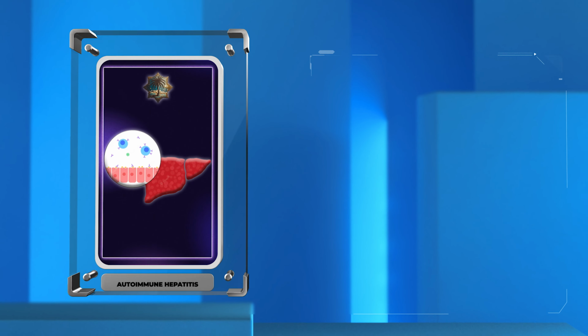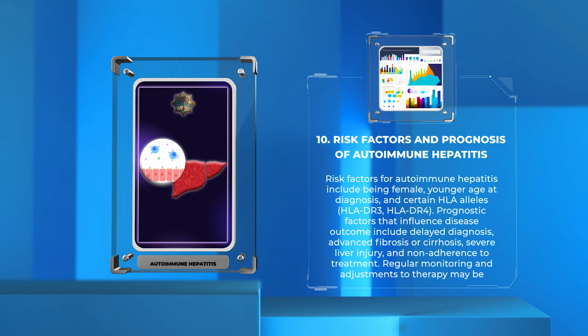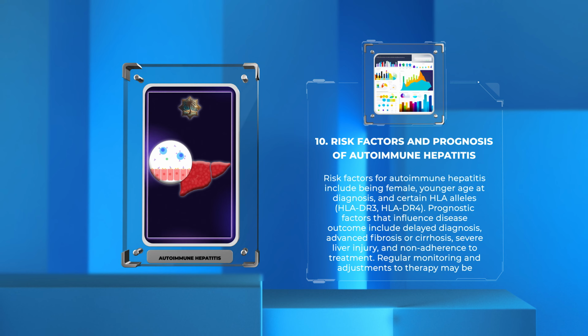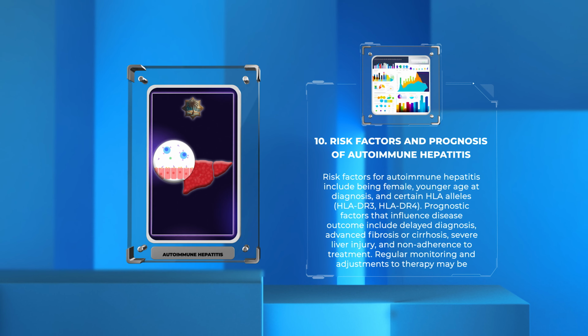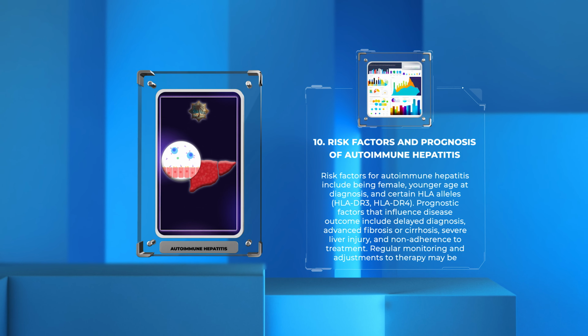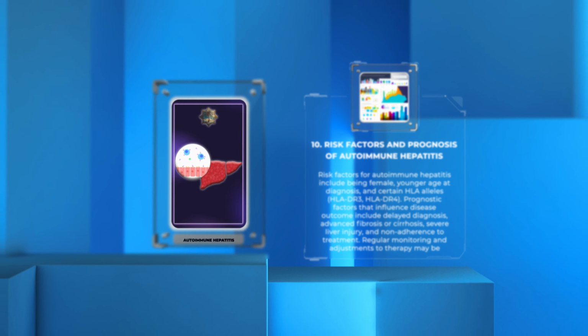Risk factors for autoimmune hepatitis include being female, younger age at diagnosis, and certain HLA alleles, HLA-DR3 and HLA-DR4. Prognostic factors that influence disease outcome include delayed diagnosis, advanced fibrosis or cirrhosis, severe liver injury, and non-adherence to treatment. Regular monitoring and adjustments to therapy may be necessary.